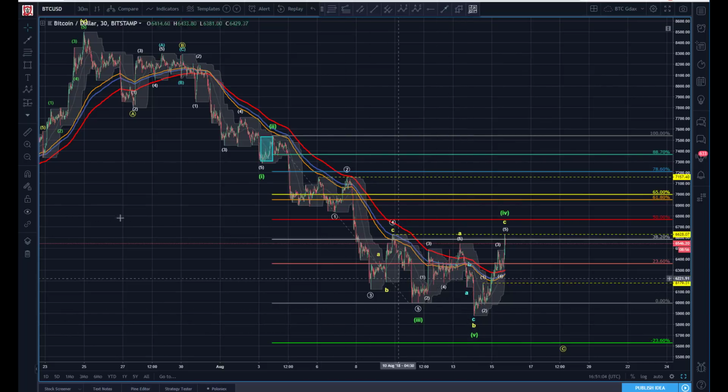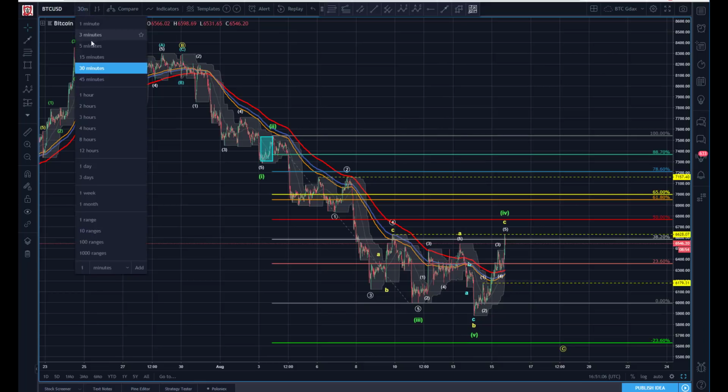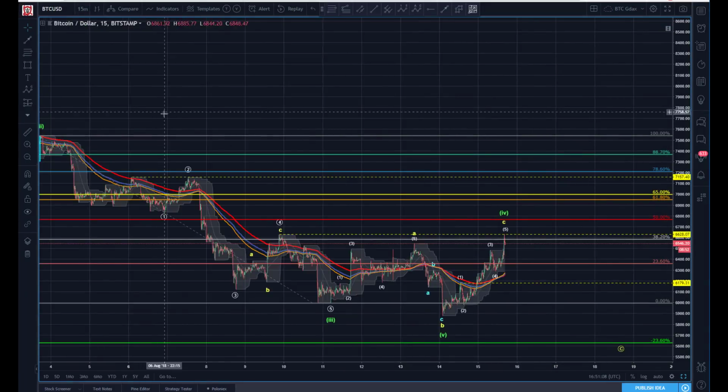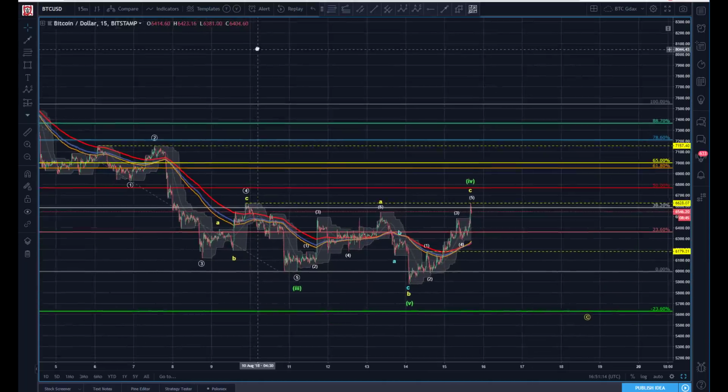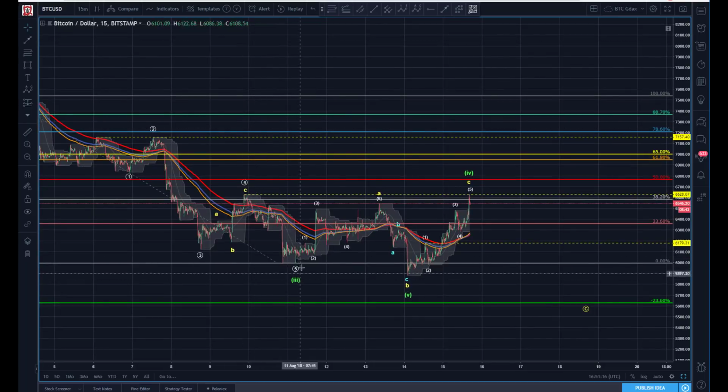And boy, even if I go down, so remember, I'm on a 30-minute, so even if I go down to the 15-minute, it's really tough. Here's the last leg down. It's really tough to get anything other than a 3 there, and I cannot finish with 3. So 3, here's A, B, C. I think we've still got one more push lower.